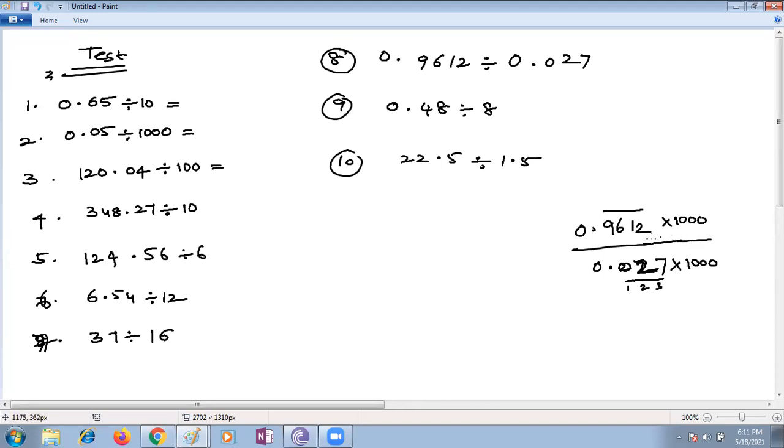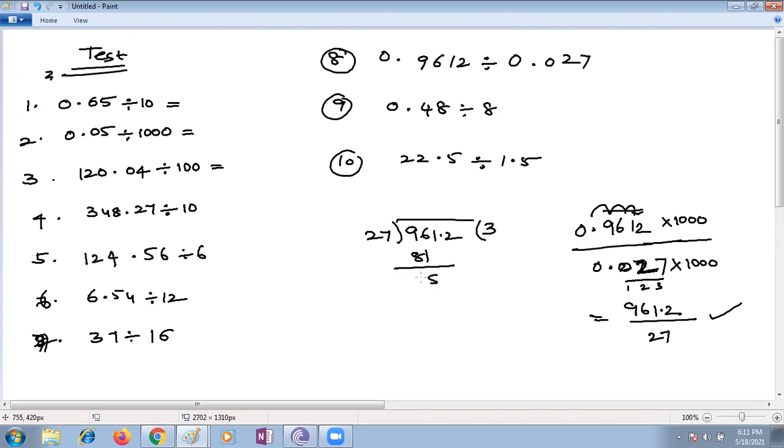You need 1000. Ma'am, 1000. Yes, so that decimal jumps 3 places to the right side. 961.2 divided by 27. Now you do normal division, Jait. Ma'am, we do normal division. 961.2 divided with 27. 27, how many times? 27 threes are how much? 7 threes are 21. Ma'am, 81. 81. So this becomes 15.